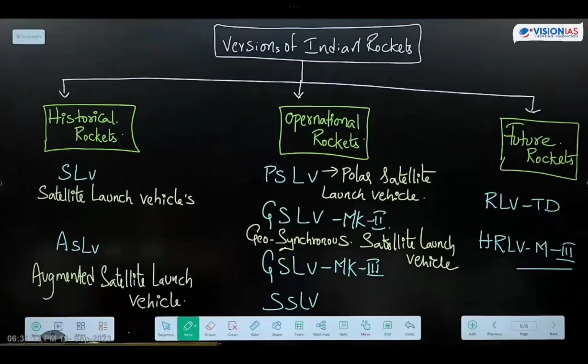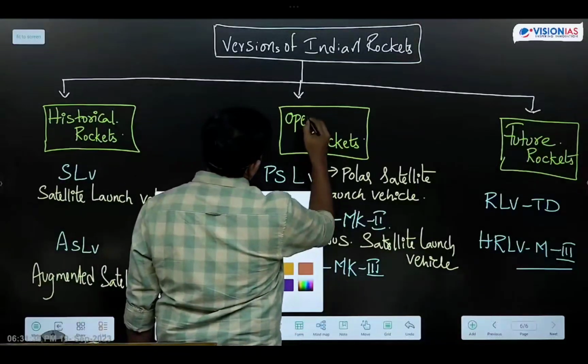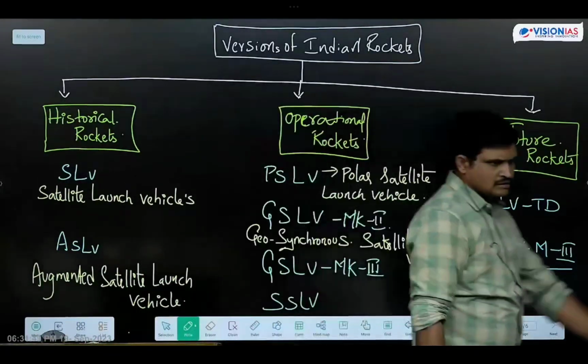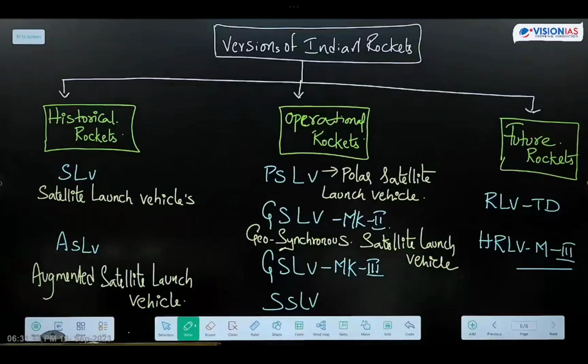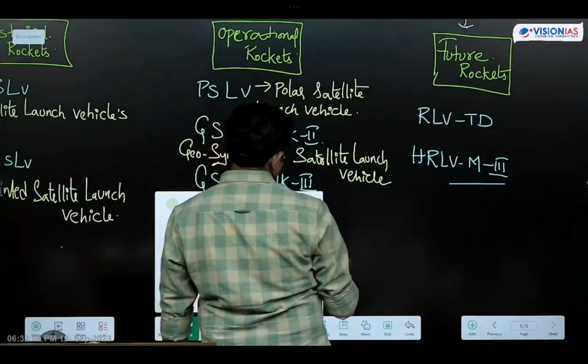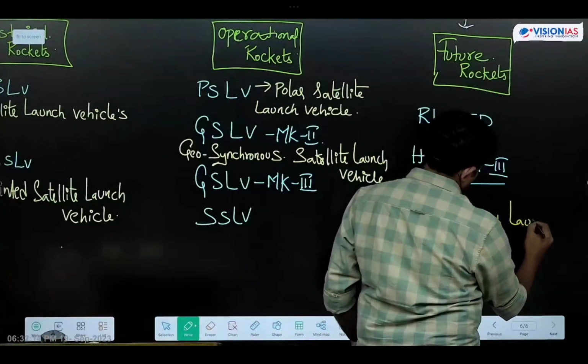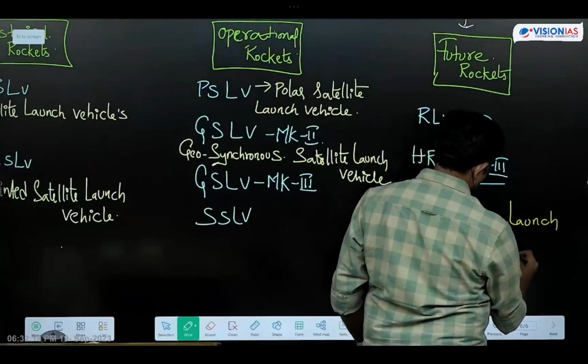Okay, now historical rockets, operational rockets, next one is future rockets. Operational rockets. And next one is future rockets of India. RLV means reusable launch vehicles. HRLV means human rated launch vehicles.